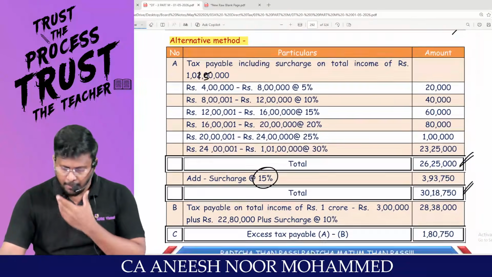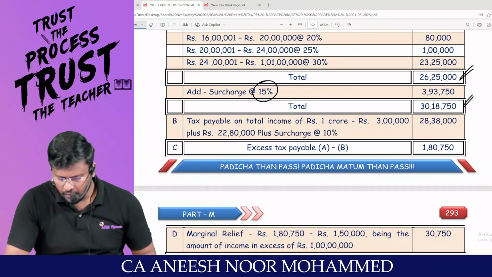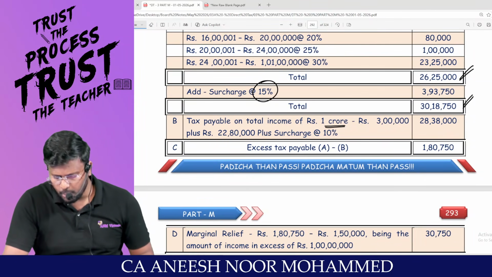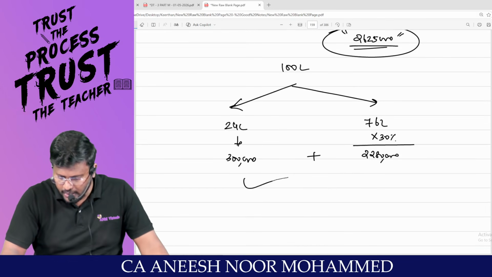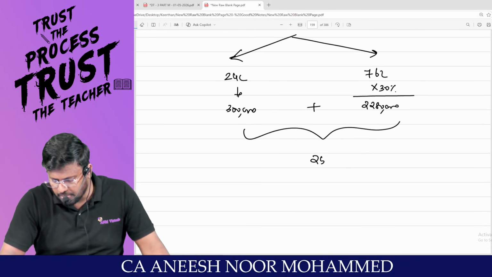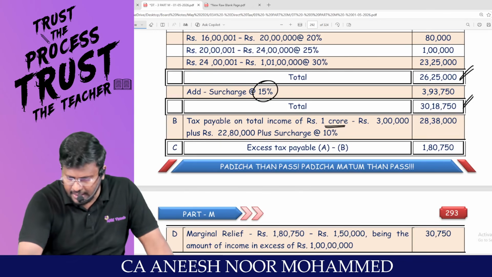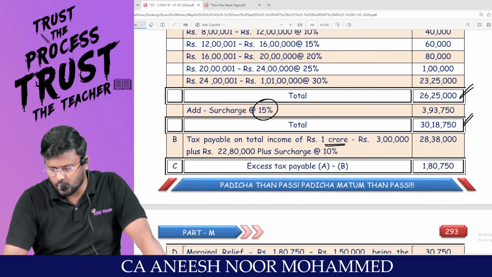But now in the alternative, you are thinking, for that 1 crore, how much am I liable to pay? For 1 crore, it should be classified into two categories. We already calculated 22 lakh 80,000 plus 3 lakhs comes to 25 lakh 80,000.